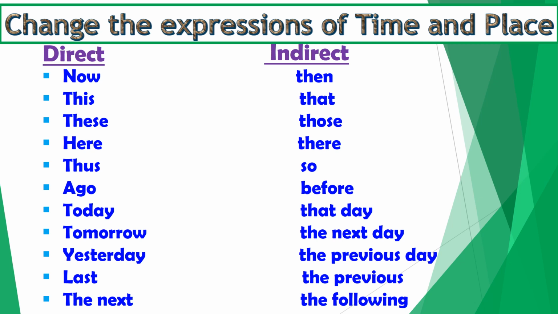When we change a sentence from direct to indirect speech, now changes into then. This changes into that. These changes into those. Here changes into there. Thus becomes so. Ago becomes before. Today changes into that day. Tomorrow changes into the next day or the following day. Yesterday changes into the previous day or the day before. Last changes into the previous. Next changes into the following.